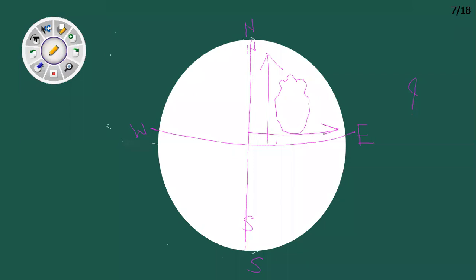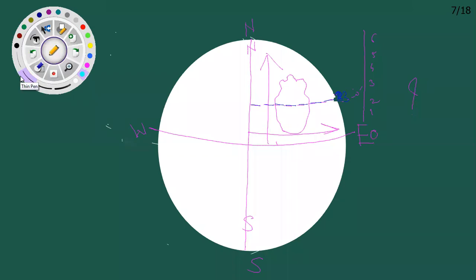Now one notable thing is here. From here if you start at zero, as you go upward you can find 1, 2, 3, 4, 5, 6. These are the latitudes on the earth. So as you move up to 23 degree 30 minutes northward, do you know what passes from here?